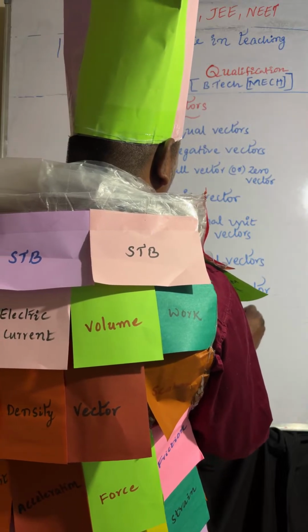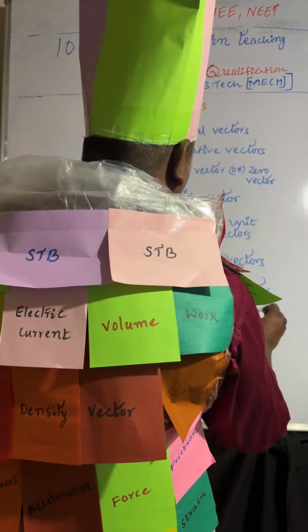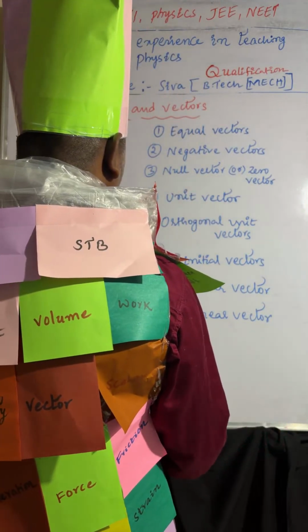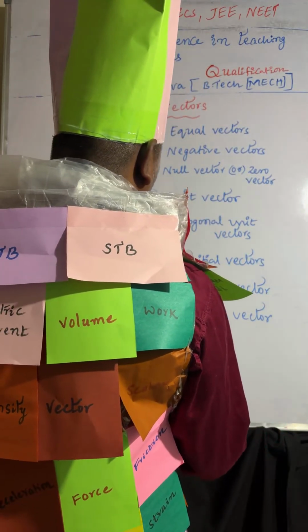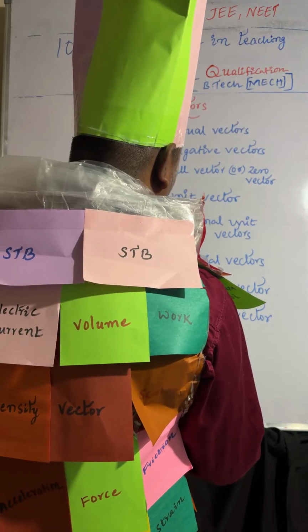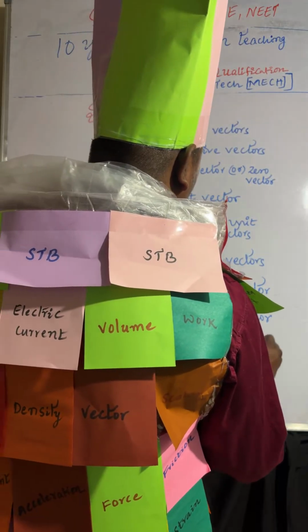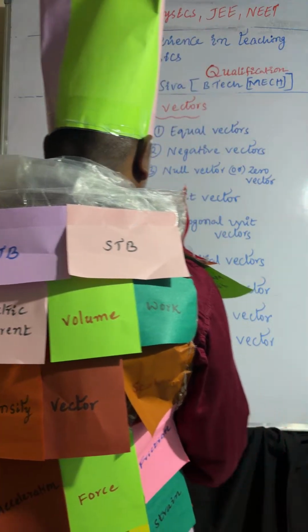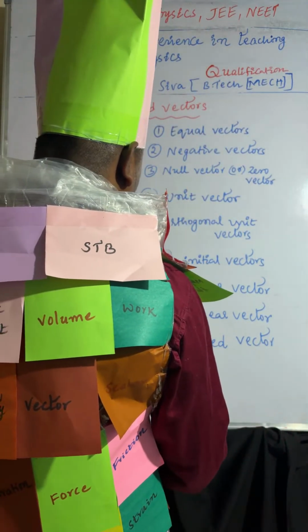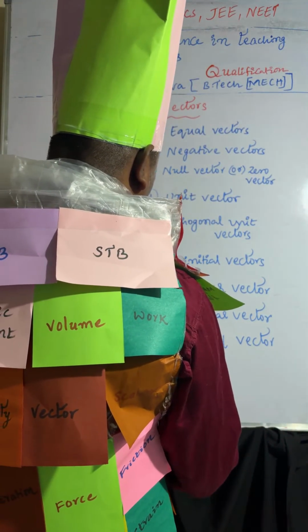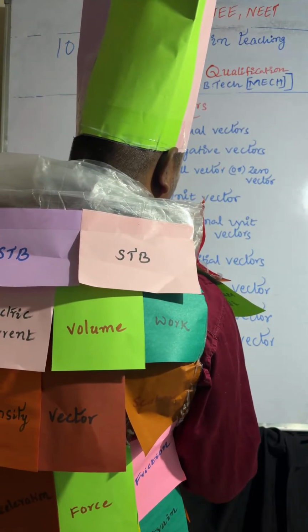Ninth one is localized vector. Tenth one is non-localized vector.